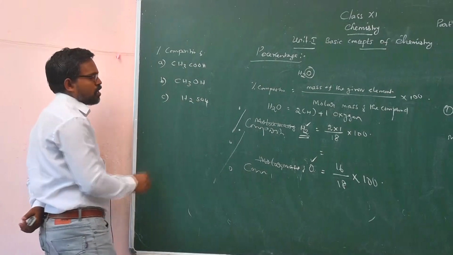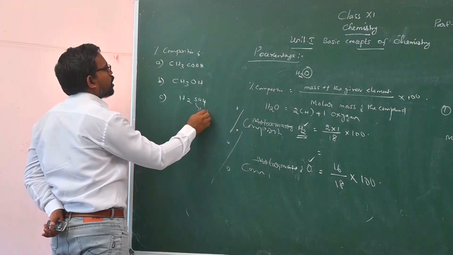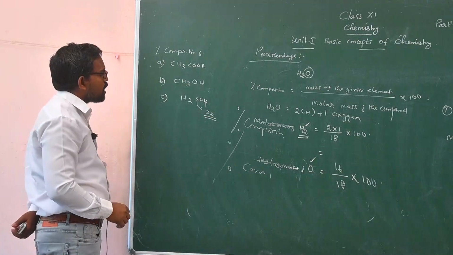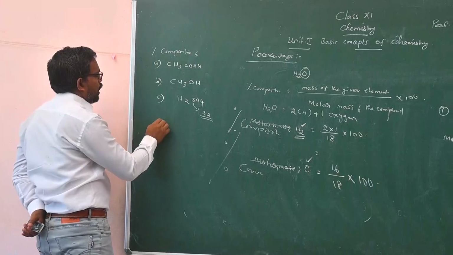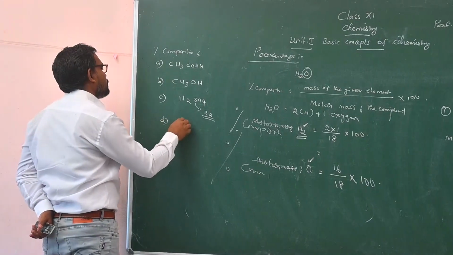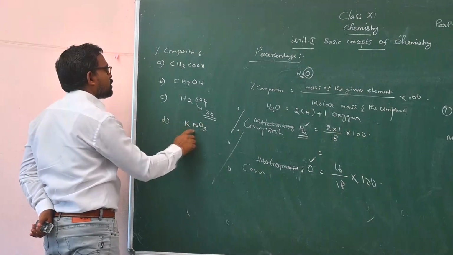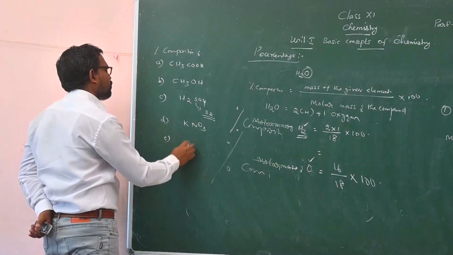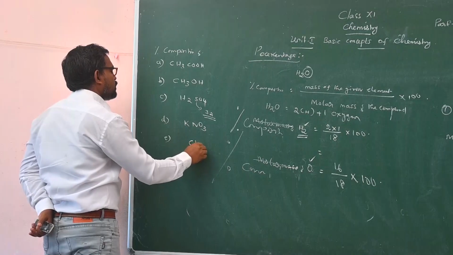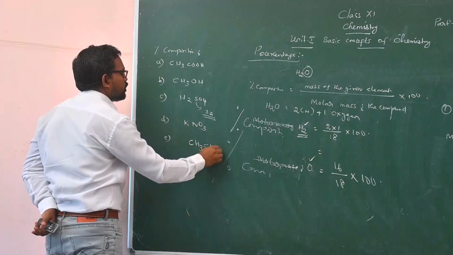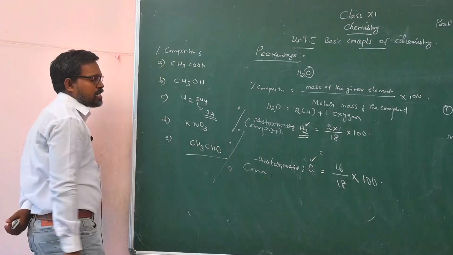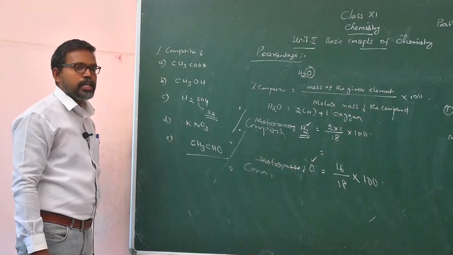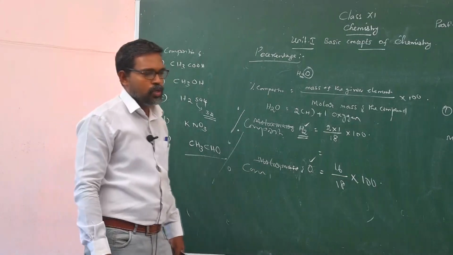For sulfur, you remember, the molar mass of sulfur is 32. And KNO3, potassium nitrate. CH3CHO, this is acetaldehyde. For all these compounds you find out the percentage composition of elements.